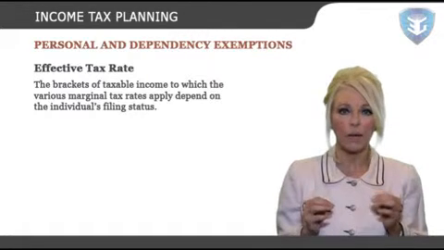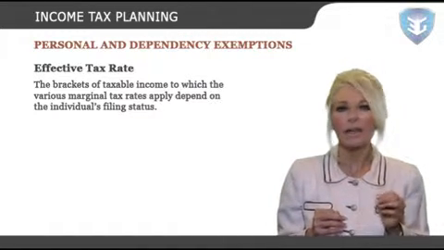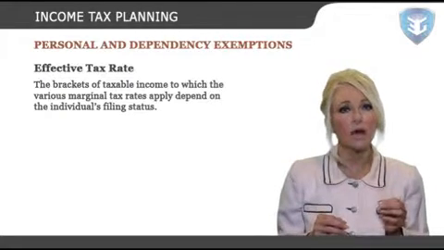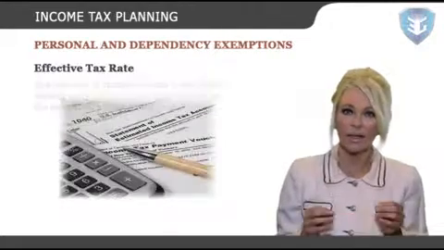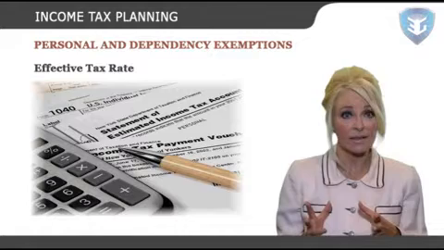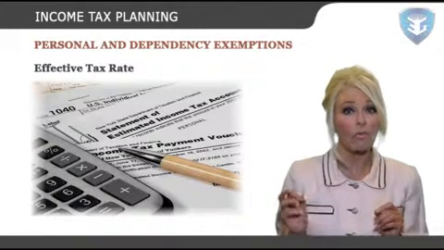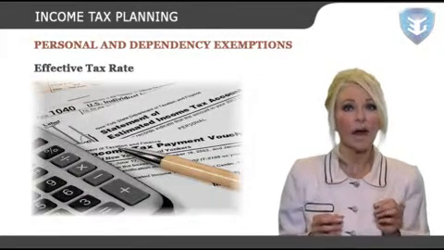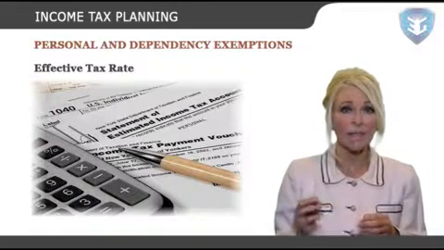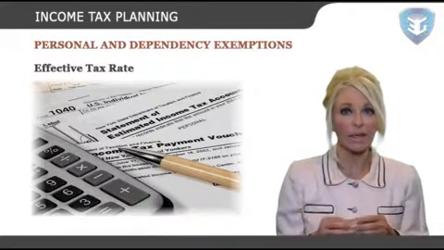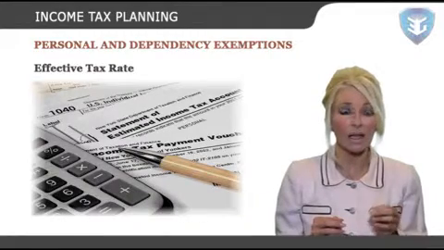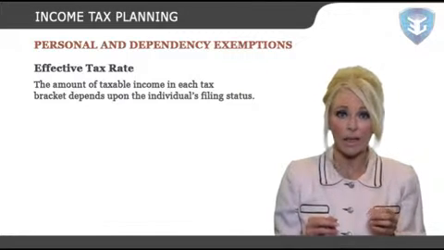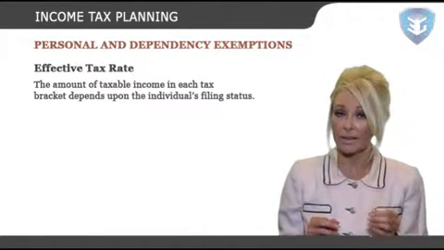Effective tax rate. The brackets of taxable income to which the various marginal tax rates apply depend on the individual's filing status. An individual taxpayer files his or her tax return under one of four filing status categories: a single taxpayer, an unmarried head of household, a married taxpayer filing jointly, and a married taxpayer filing separately. The amount of taxable income in each tax bracket depends upon the individual's filing status.